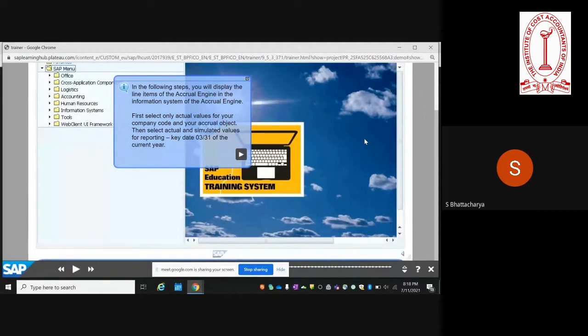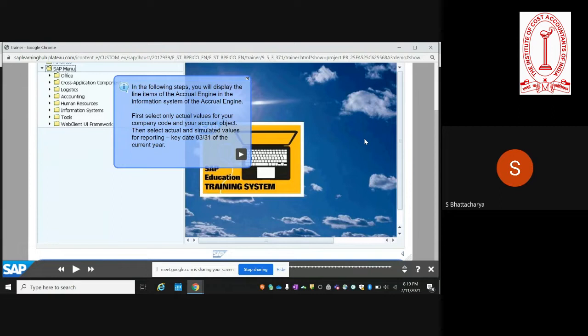This is a new functionality which was introduced in the new GL. As you know, you had classical GL before the introduction of the new GL, and the accrual engine is one of the features that was introduced as a part of new GL. In S4HANA, this accrual engine is also available by default, because in S4HANA, new GL is activated by default.